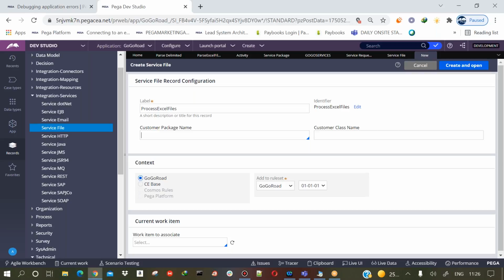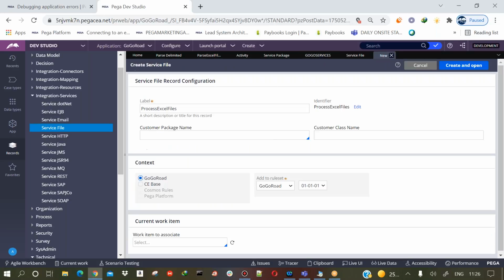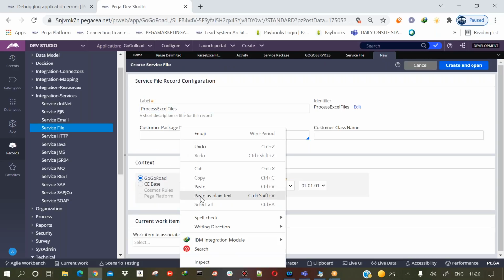So under the customer package, you need to give the service package that you created. Whatever service package you created, that is the customer package here.